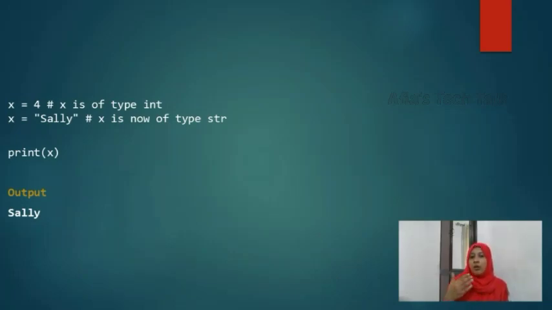I told you, whenever required, at any time we can change the data type of x also. So before, x was 4, now it is changed to a string value, Sally. While we are writing print x, the recent value of x will be printed as the output. So in the second statement, it is clear that x is now holding the value Sally. So while we are printing x, the output will be Sally.